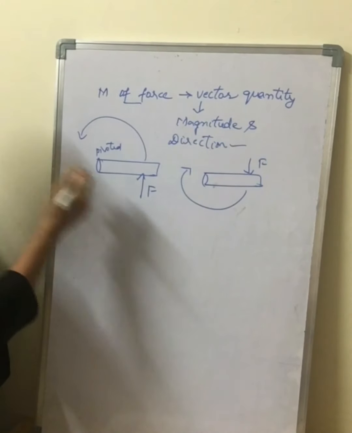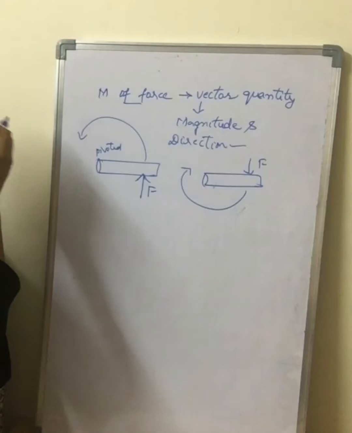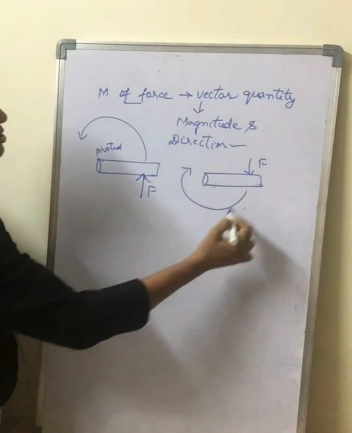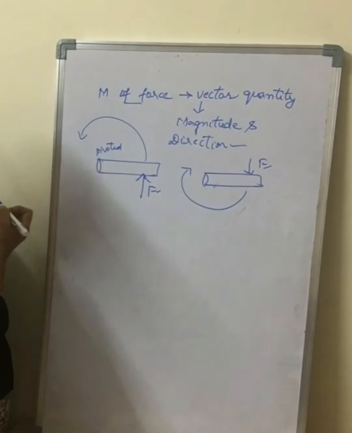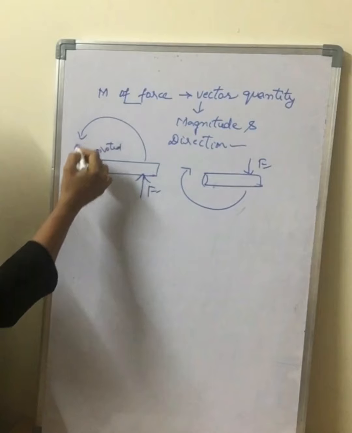So now are you able to see, the turning effect of the force depends upon the direction of application of the force. In which direction is it, clockwise or anti-clockwise?